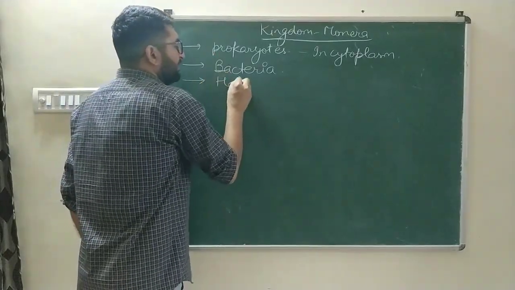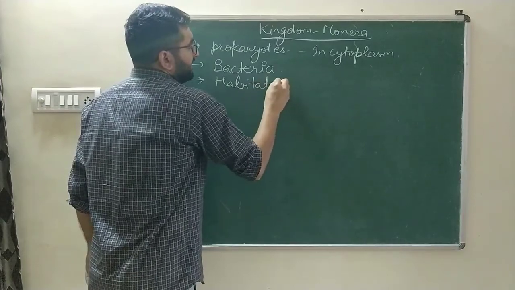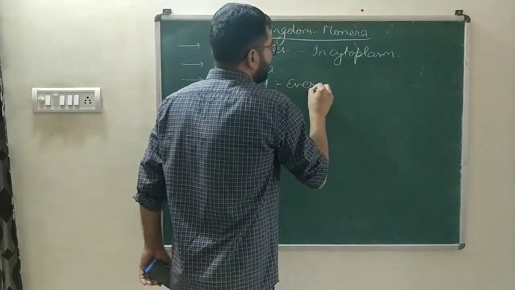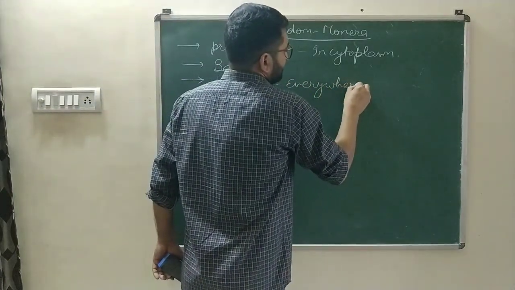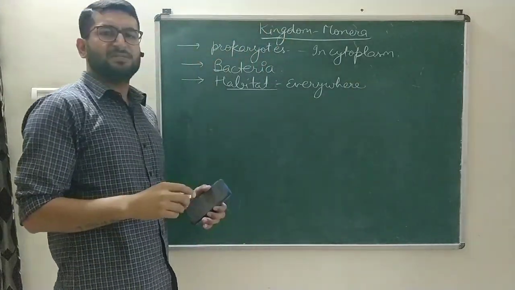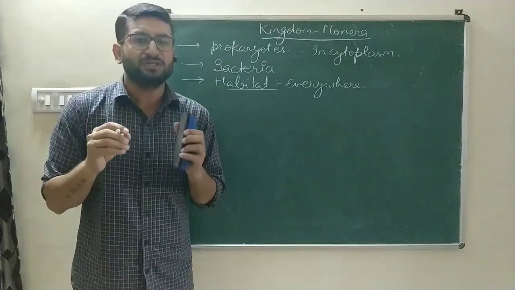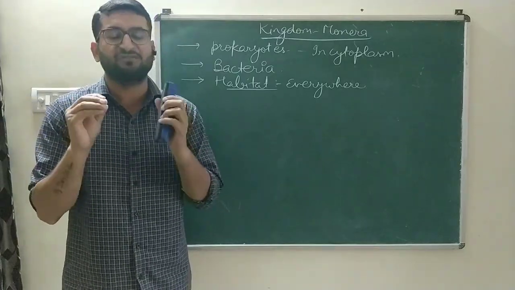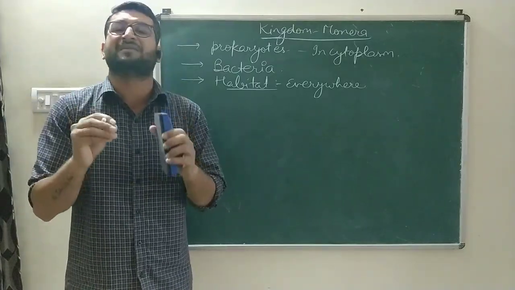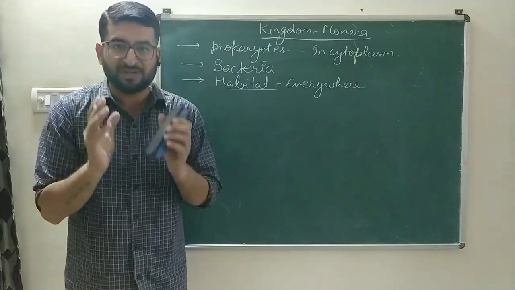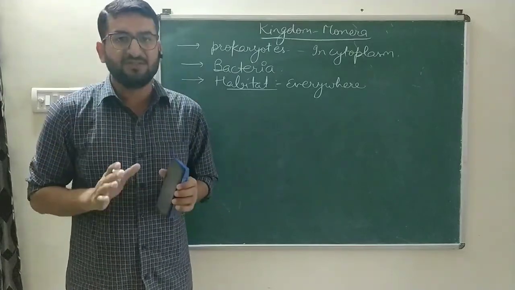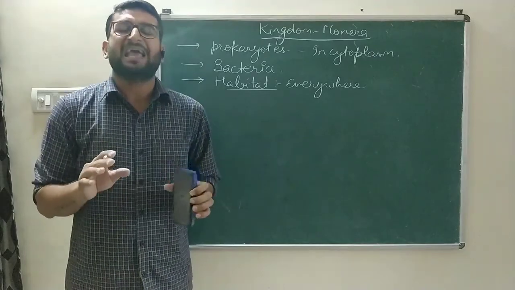Kingdom Monera, or the monerans, live almost everywhere. They are found everywhere on planet Earth, even in the most harsh conditions of the environment, that is in the hot springs, the Antarctic region, and the marshy meadows.